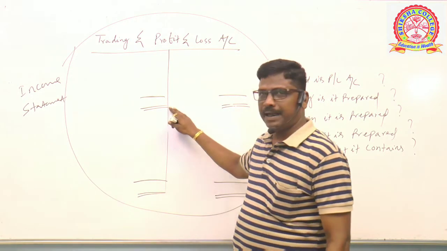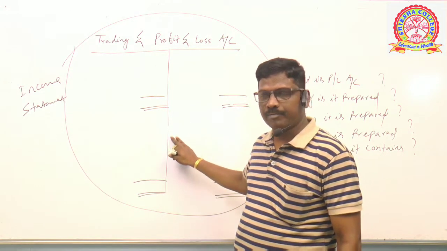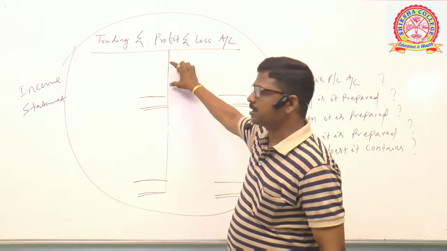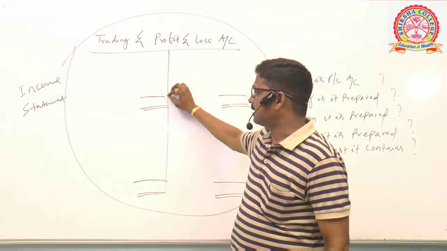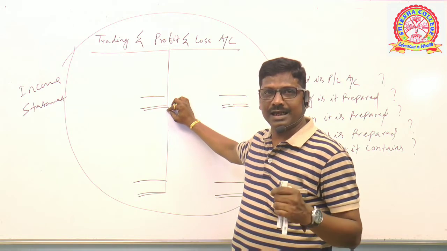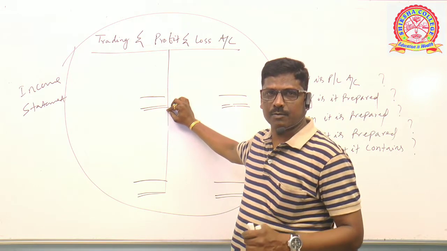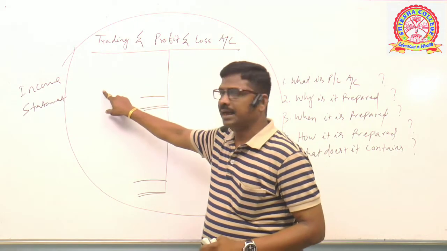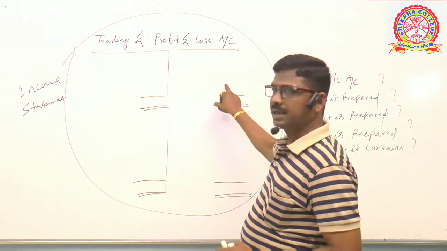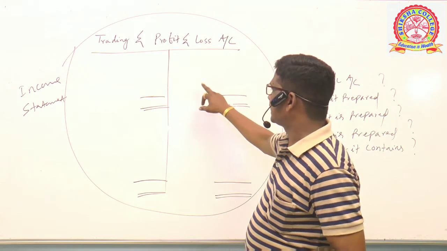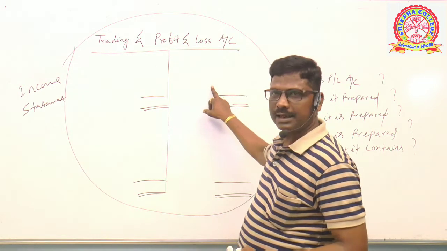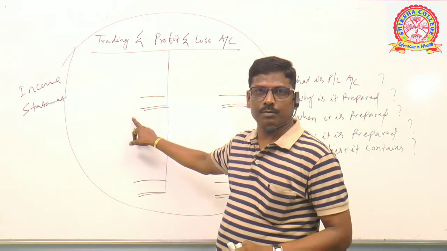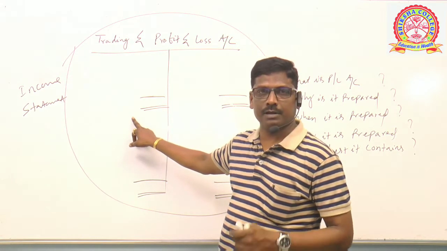This profit and loss account is prepared after preparing the trading account, and the closing balance of the trading account is the input or the starting point of preparing the profit and loss account. In case of the trading account, we may get either gross profit in the debit side or gross loss in the credit side. Clear? This gross loss carried down in the credit side will be immediately brought down to the profit and loss account debit side.